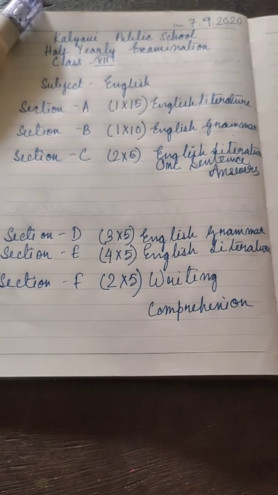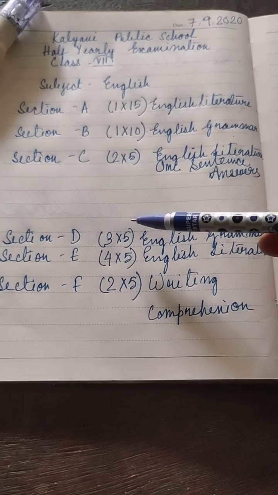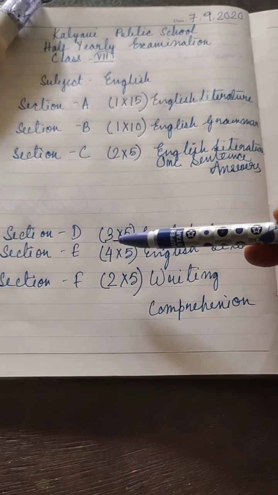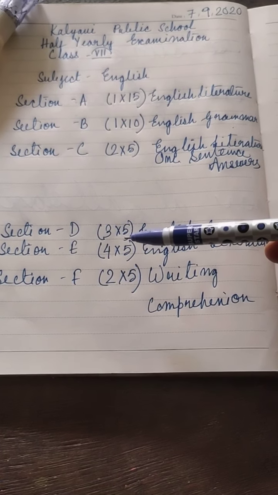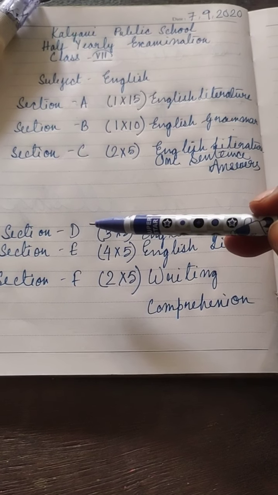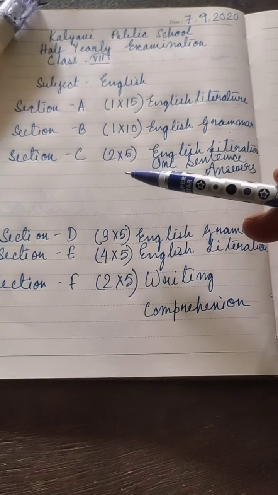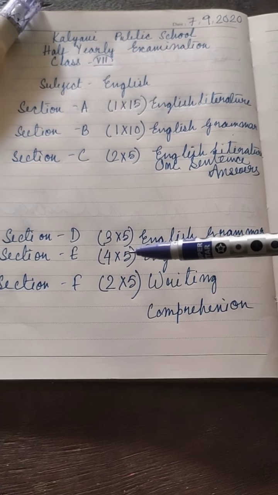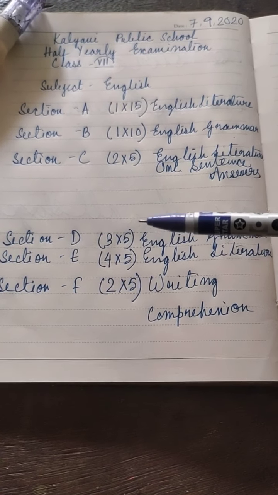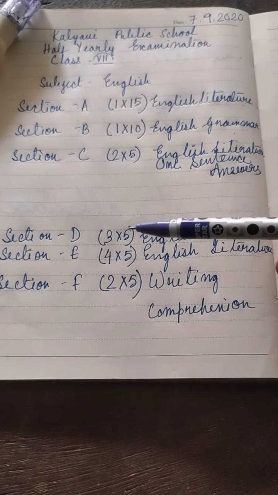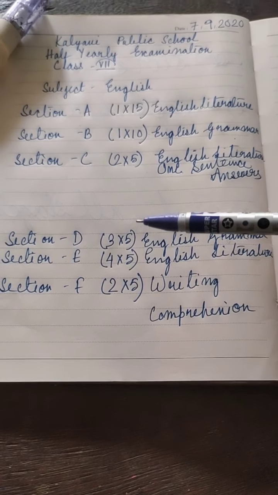Don't worry. Section D, you will have 5 types of grammar questions, each carrying 3 marks. Like 3 prepositions, 3 modals, 3 adjectives, 3 adverbs, okay? 3 convert the sentences, 3 questions from nouns.